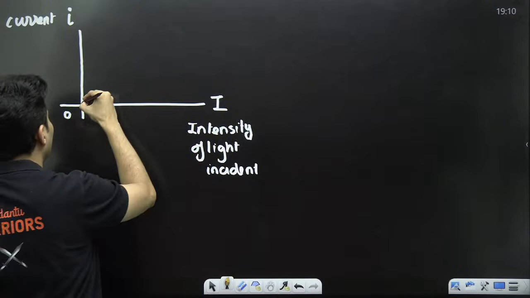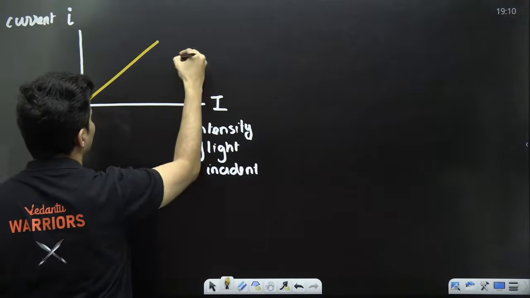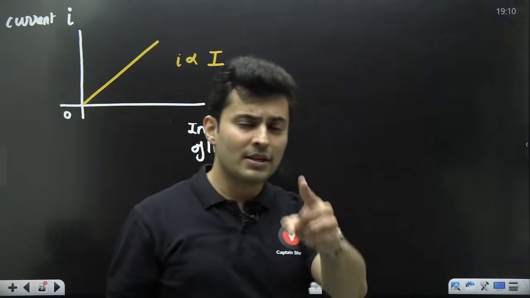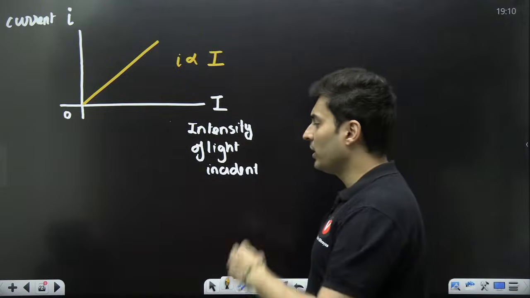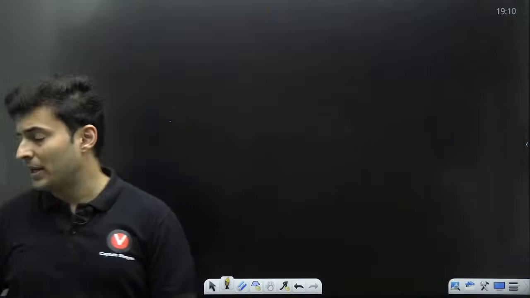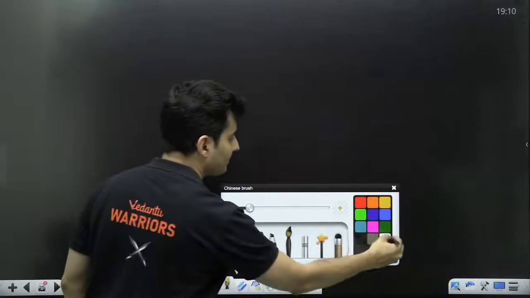So hence the graph is a straight line. Current is directly proportional to intensity. This is one of the important graphs which you should know. Keep this in mind. Then the next graph which you must know, very important, is this one.